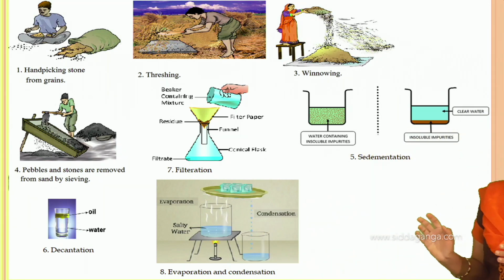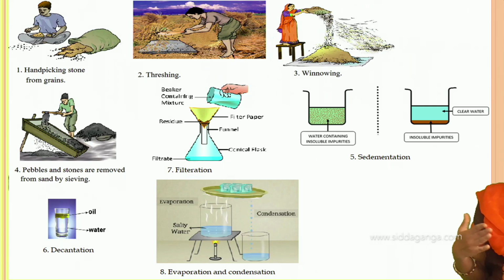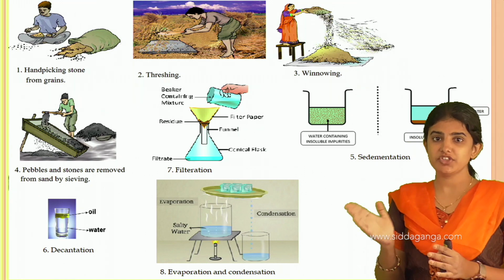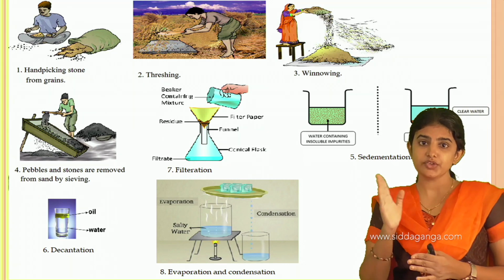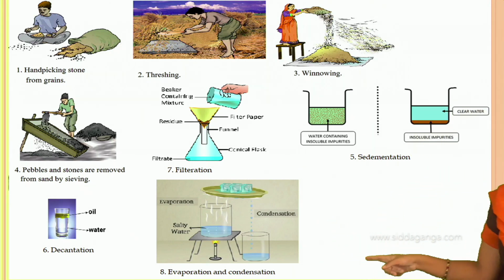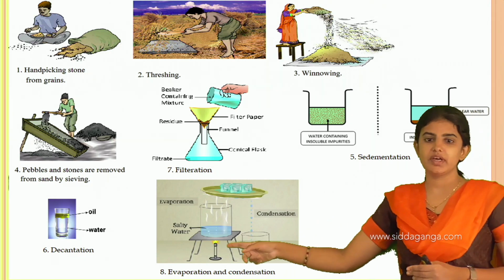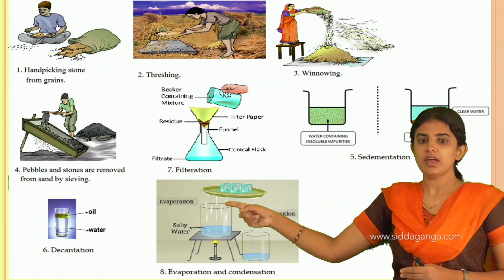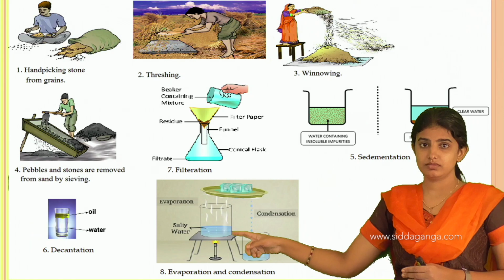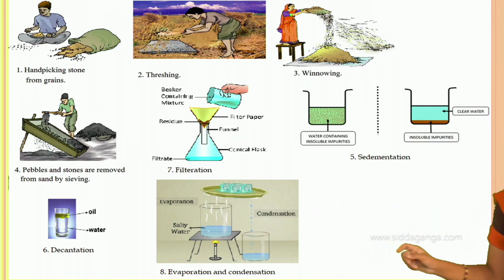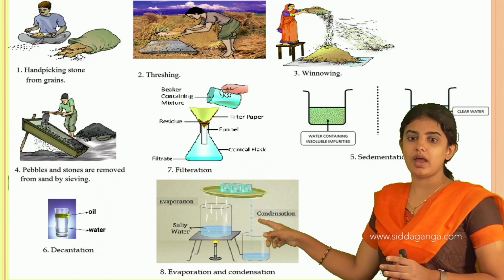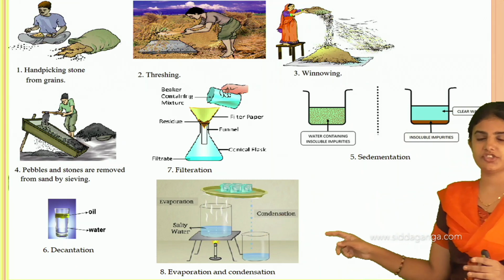See here, between the evaporation as well as the condensation process, there is a difference. In the evaporation process, it is a conversion of the liquid state into its vapor state. Liquid state is converted into vapor state, we call it the evaporation process. Evaporation in Kannada is nothing but the havi agodu, and later it is followed by the condensation process.